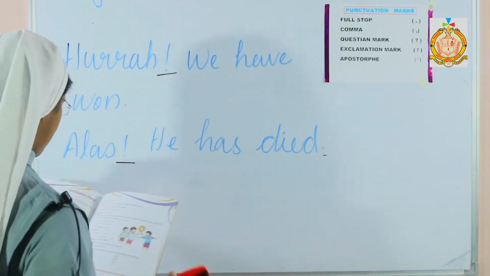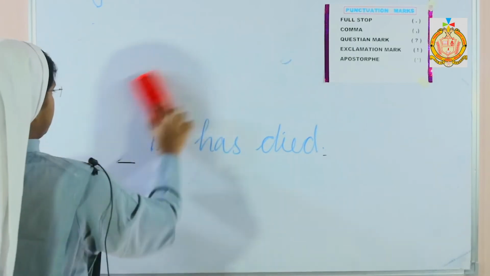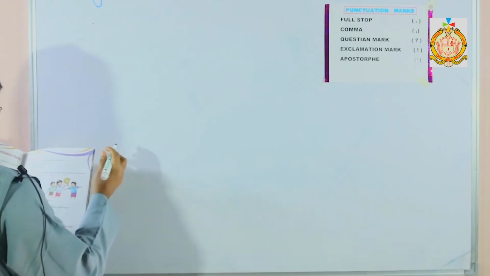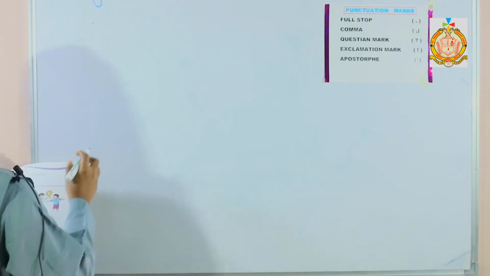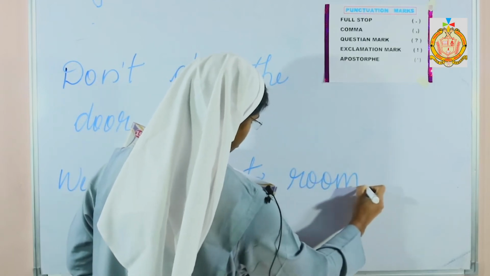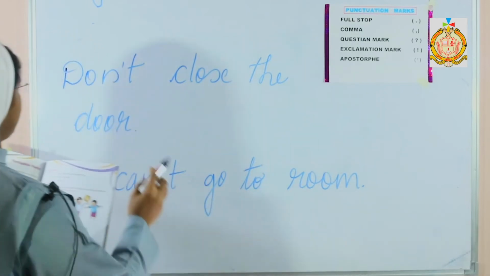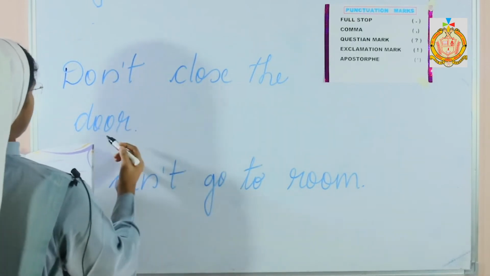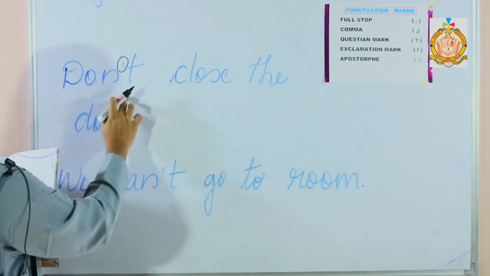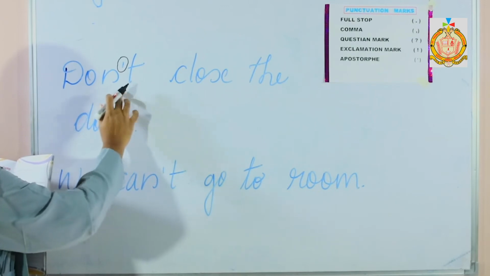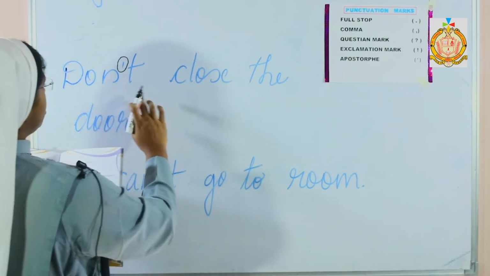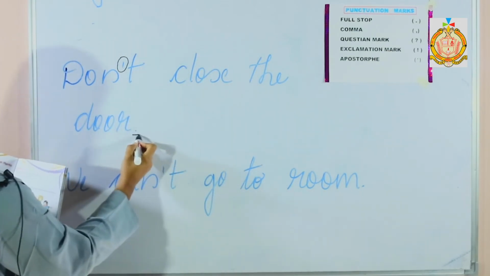Then comes next apostrophe. Here let's see, don't close the door. After don't comes the apostrophe, which means do not; its short form is don't. In order to show the negative, we use apostrophe here. Don't close the door, ends with a full stop.